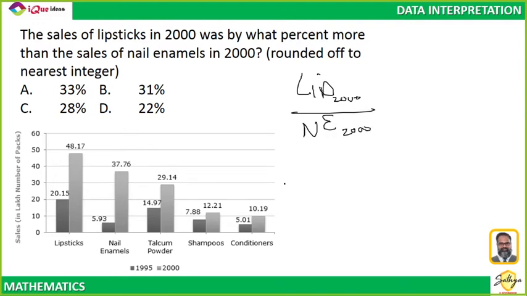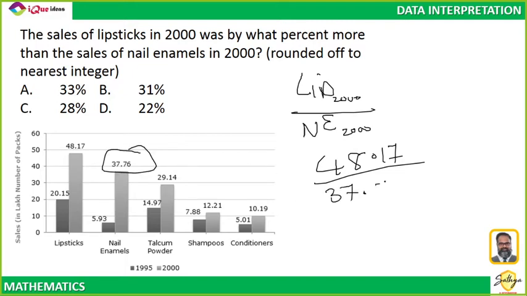Lipstick in 2000 was 48.17. Nail enamel in 2000 was 37.76. So you have to identify what is the percentage value that we are looking for.